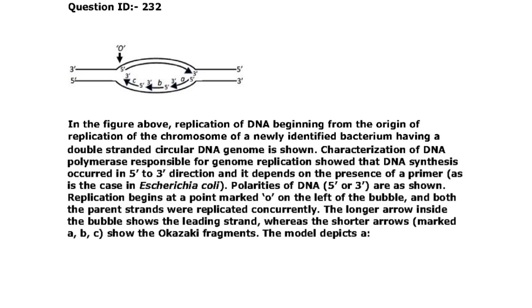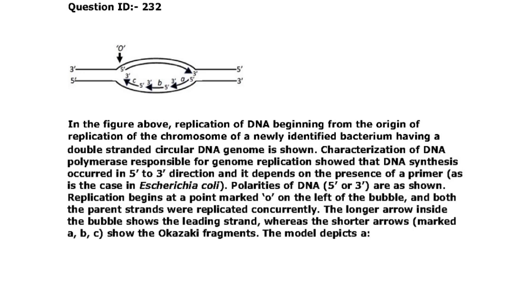Then next one. In the figure above, replication of DNA beginning from the origin of replication of the chromosome of a newly identified bacterium having a double-stranded circular DNA genome is shown. Characterization of DNA polymerase responsible for genome replication showed that DNA synthesis occurred in the 5' to 3' direction and it depends on the presence of a primer as in the case of E. coli.